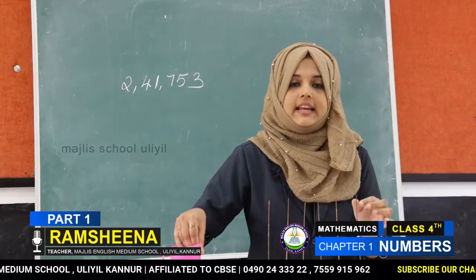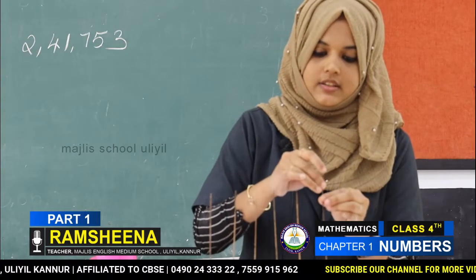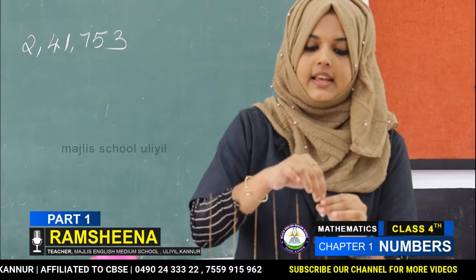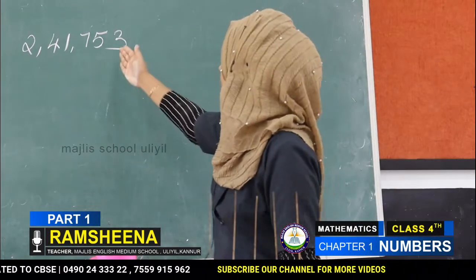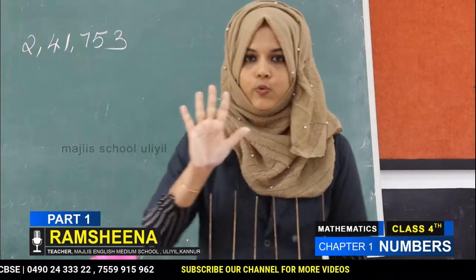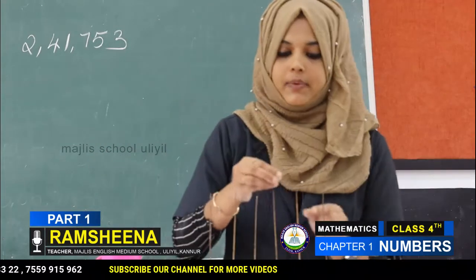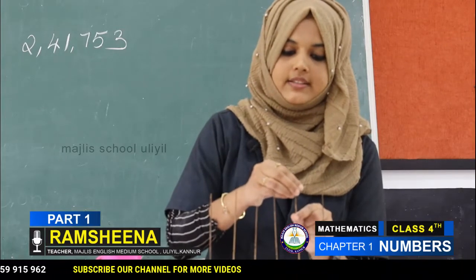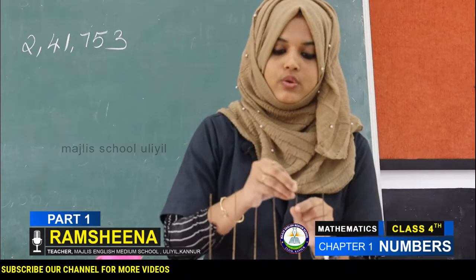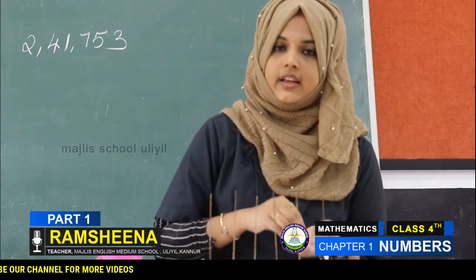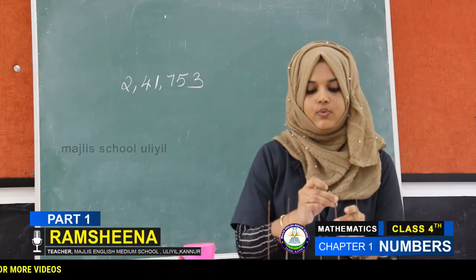Look at this abacus. We get 3 beads in ones place. Okay. Then in tens place we get 5, so 5 beads in tens place: 1, 2, 3, 4 and last one 5.